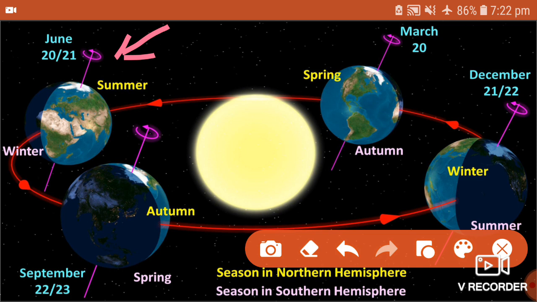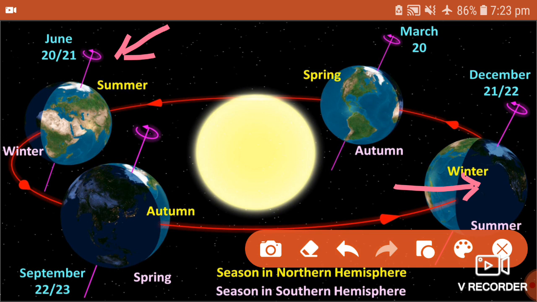Here it is summer season, and if you come here, where September is written, and just opposite to June, you will get winter season.